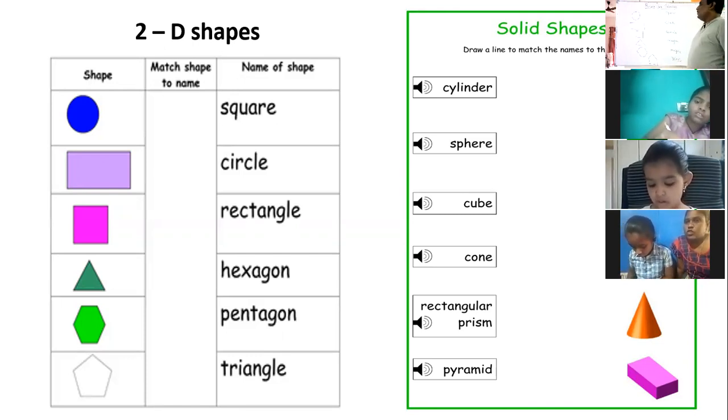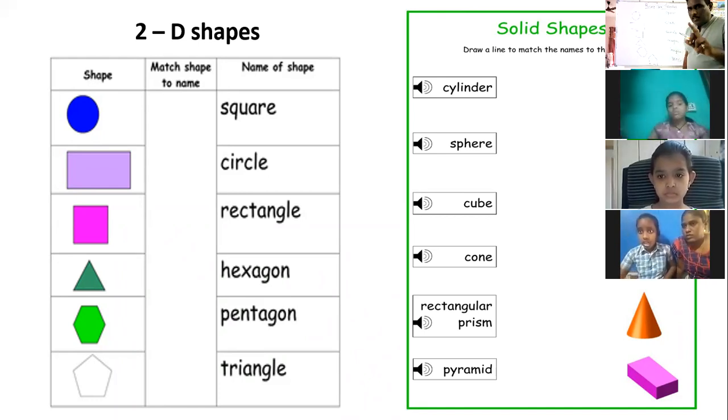Sir, can we even draw 3D shapes like the square 3D shape on the paper? Yes, you can draw 2D shapes on the paper, but you cannot draw 3D shapes. You can't draw the sphere, only a circle.